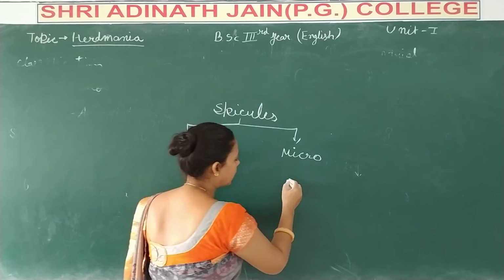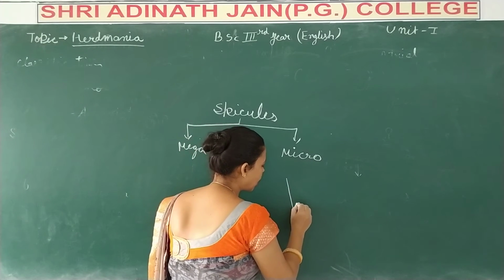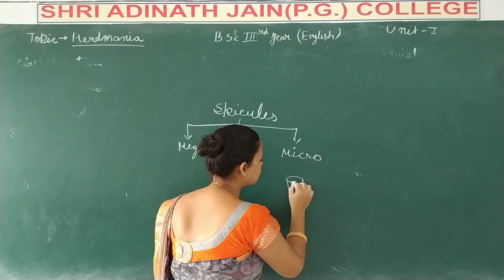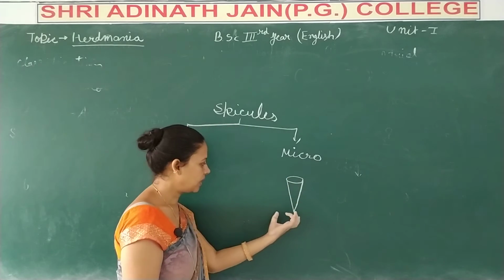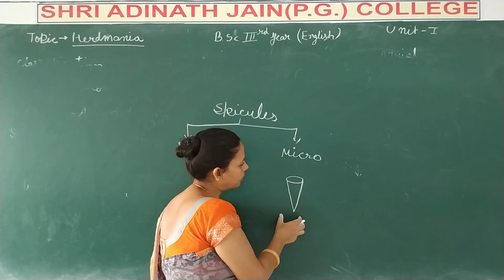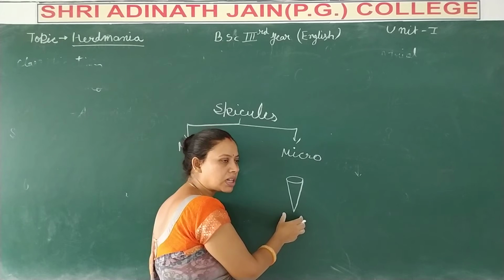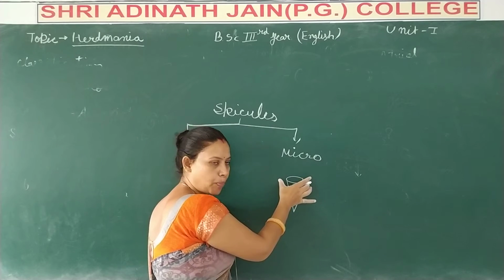The shape of the micro spicules is like this: one point of the spicule is pointed and the other point is knob-like.